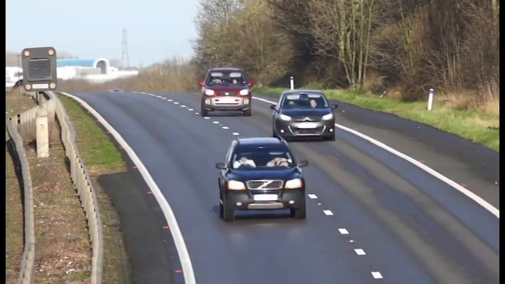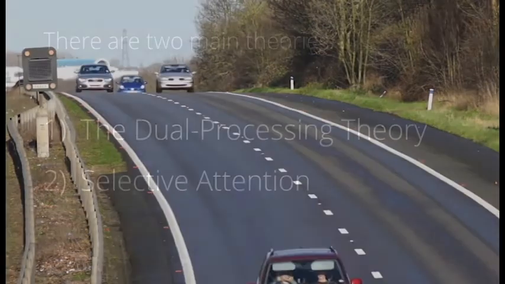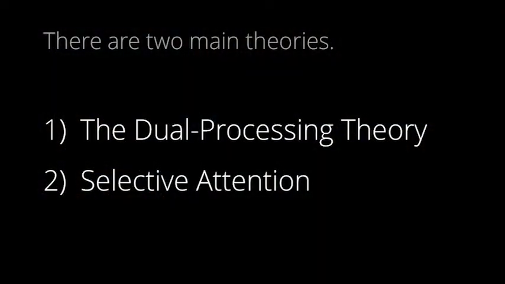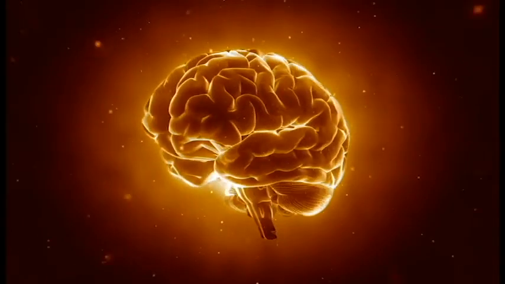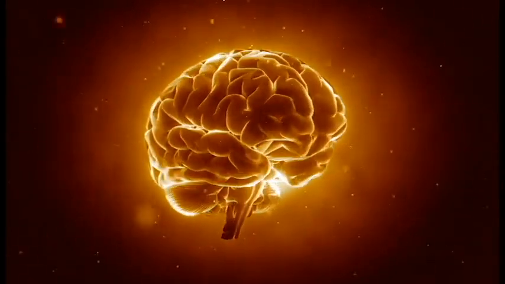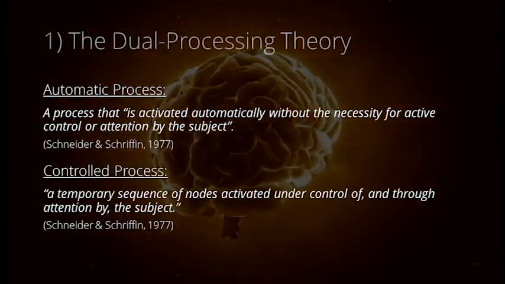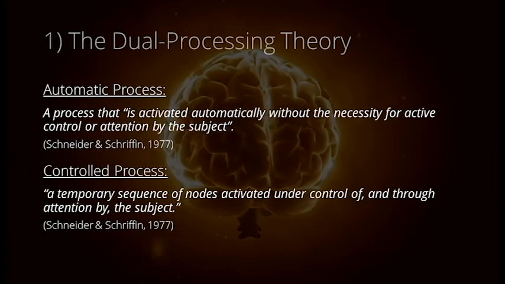There are two main psychological processes we can relate to the link between driving and using a mobile phone. They are the dual processing theory and selective attention. Firstly, let's take a look at the dual processing theory. In the dual processing theory, processes that require attention use up limited cognitive resources. This theory outlines two different kinds of processes, automatic processes and controlled processes.